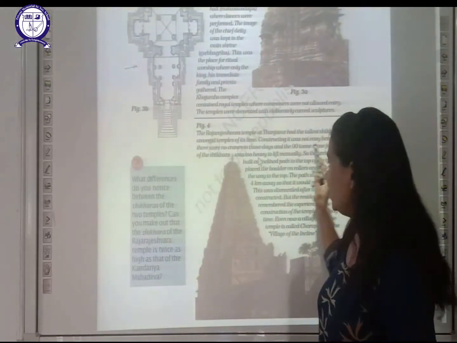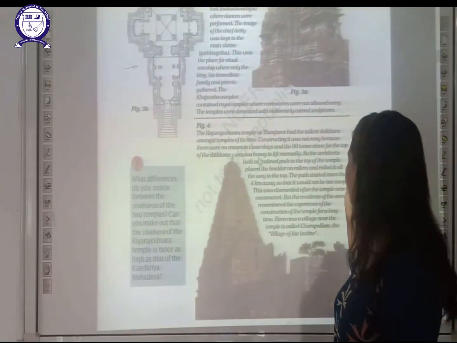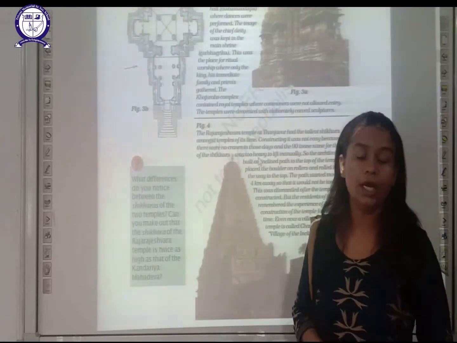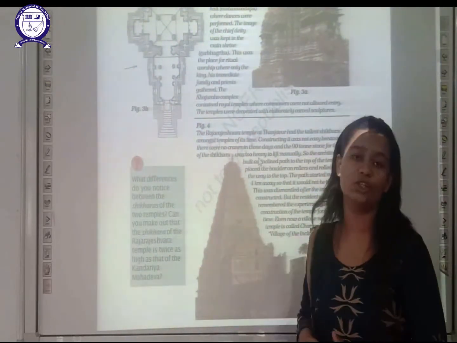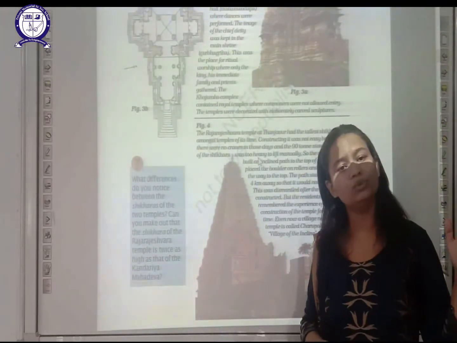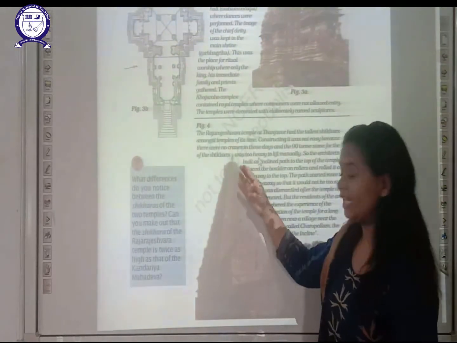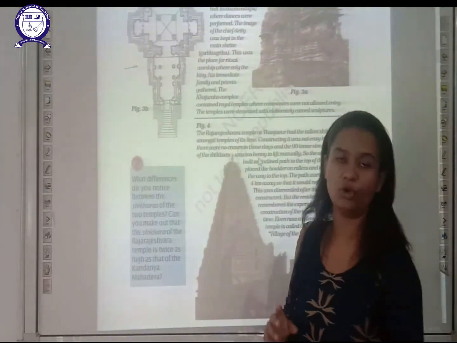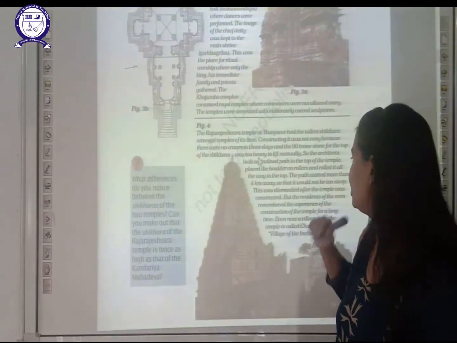Constructing it was not easy because there were no cranes in those days, and the 90-ton stone for the top of the shikhara was too heavy to lift manually. A 90-ton stone was used in the construction of Rajarajeshwara temple. At that time cranes were not available, so manually lifting that much stone up to the shikhara was a very difficult task for all the architects and everyone involved in constructing it.